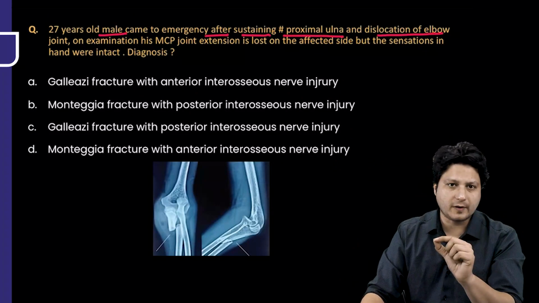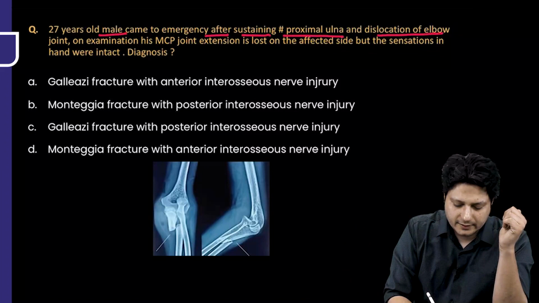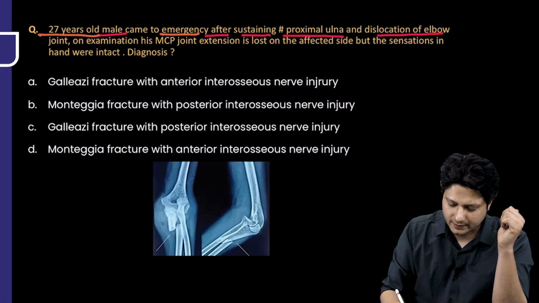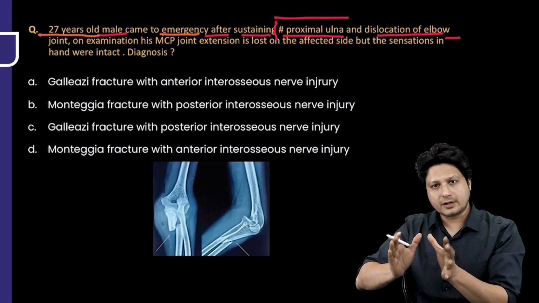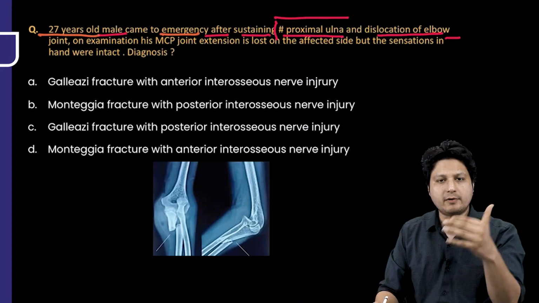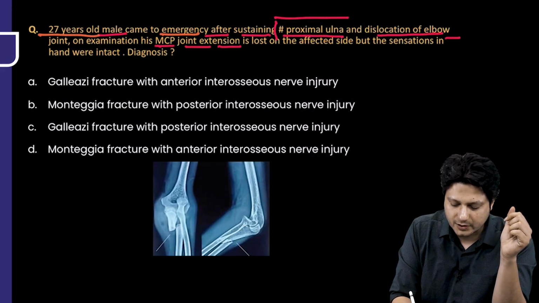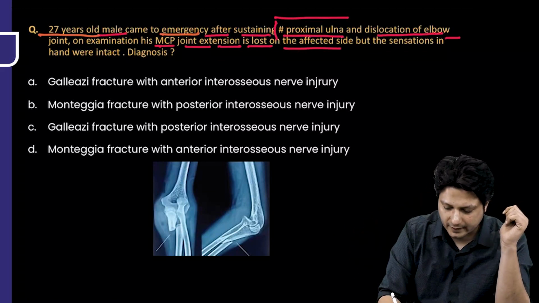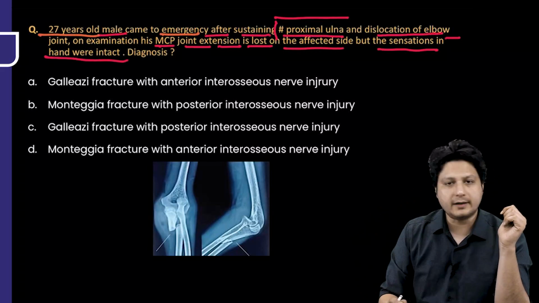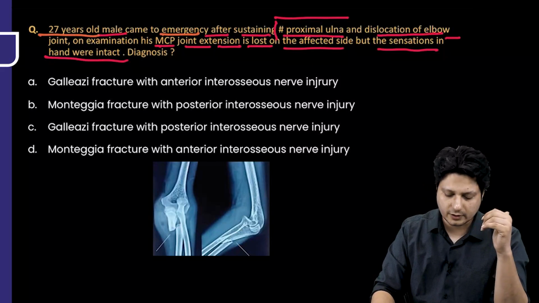Before we talk about these fractures, let's discuss how the question is going to be kept. Like, a 27-year-old male came to emergency after sustaining injury. That means there is a fracture of the proximal ulna with dislocation of the elbow. So they have mentioned clearly that the patient is suffering from Monteggia fracture dislocation, because subsequently we are going to talk about the definition of this Monteggia fracture. On examination, the metacarpophalangeal joint extension is lost. The patient is not able to extend the metacarpophalangeal joint on the affected side, but the sensations in the hand were intact. What is the most probable diagnosis? Alright, you leave this question, then we are going to discuss it again.